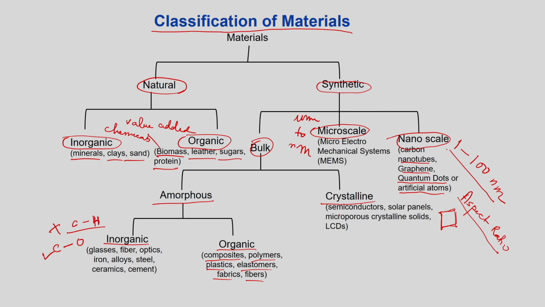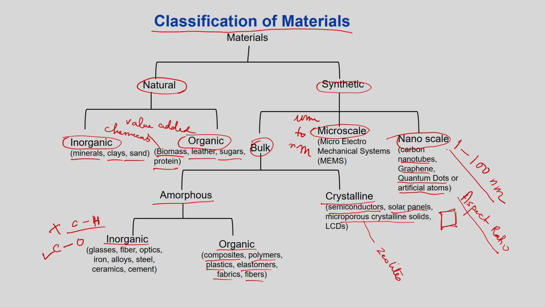And the crystalline ones are the ones that have a defined array of atoms: semiconductors, solar panels, then microporous crystalline solids. An example of microporous crystalline solids is zeolites. So what is this zeolite? Zeolite has atoms of aluminum, silicon and oxygen, and I told you these are used, for example, as I just discussed in the previous slide, in separating nitrogen and oxygen.